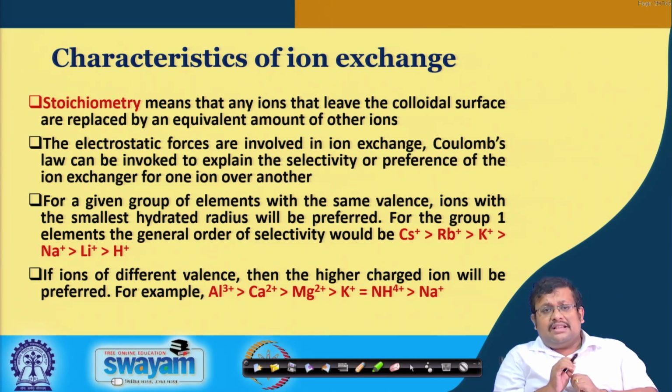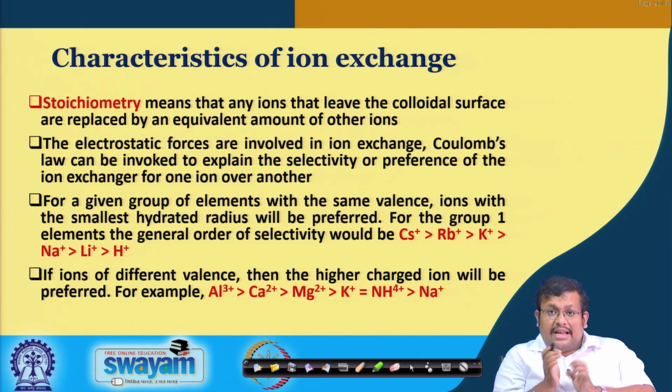For example, in case of group 1 elements, the general order of the selectivity will be cesium will have more affinity than rubidium, then potassium, then sodium, then lithium, then H plus. Because in case of cesium, the ion has the smallest hydrated radius.